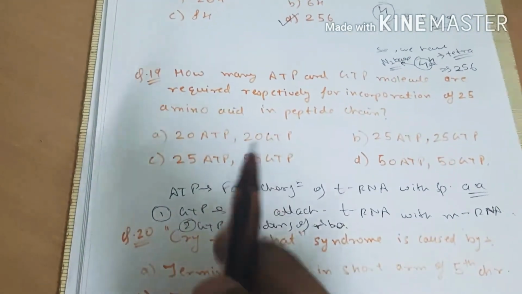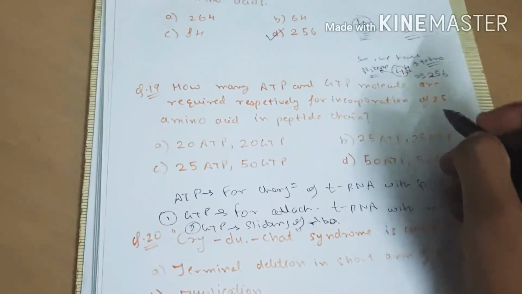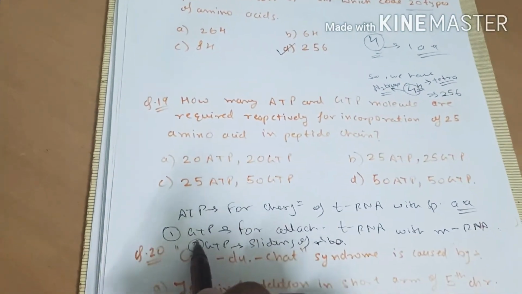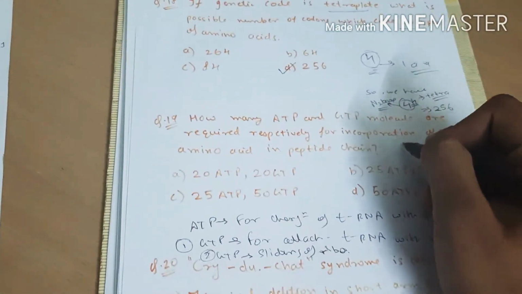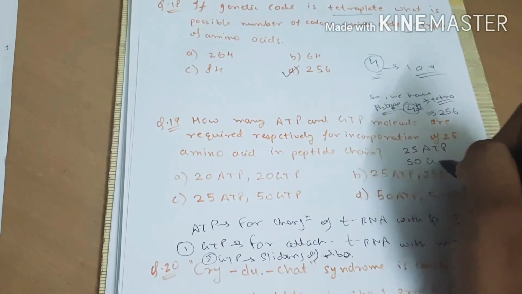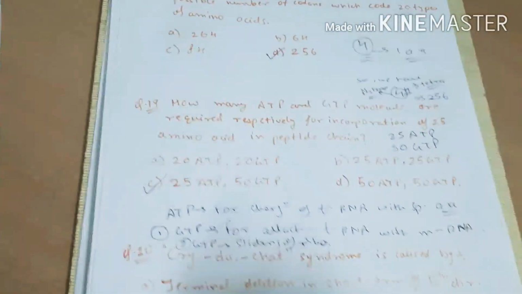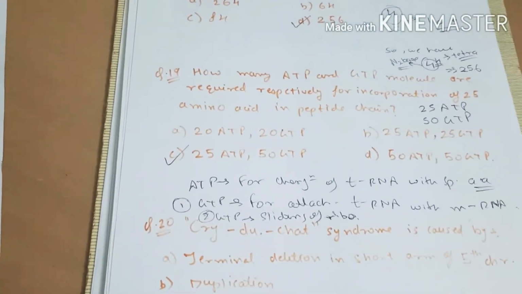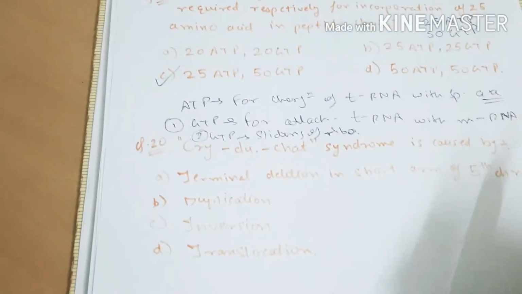So we have 2 GTP and 1 ATP, and it is asked for 25 amino acids, and this is for one amino acid. 1 ATP and 2 GTP are for one amino acid. So for 25 amino acids we have 25 ATP and 50 GTP, which is option C. This type of question may be asked in NEET, so be prepared. Learn this little information.